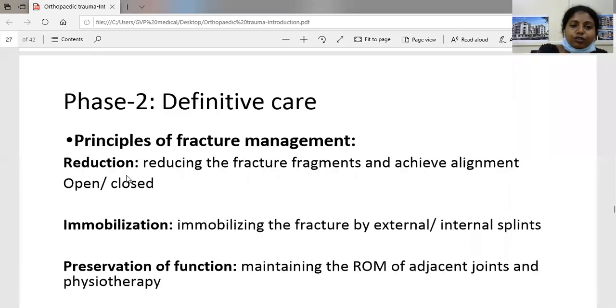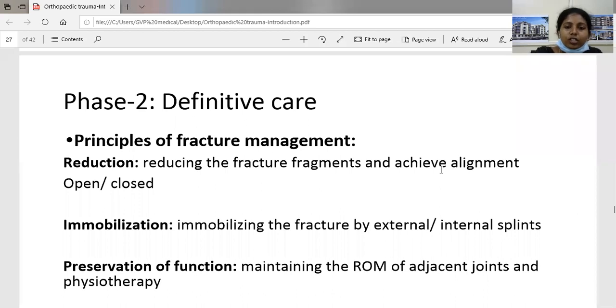Coming to phase 2. Phase 2 means definitive care. So what are the principles of fracture management? First, we have to reduce the fracture, then we have to immobilize, and we have to preserve the joint function. First is reduction, reducing the fracture fragments and achieving alignment. We can reduce the fracture either by open reduction or by closed reduction.